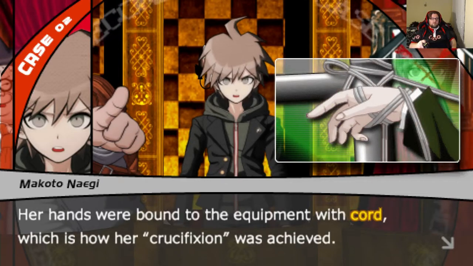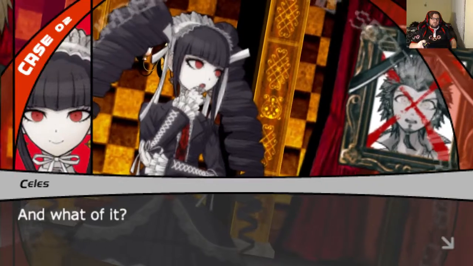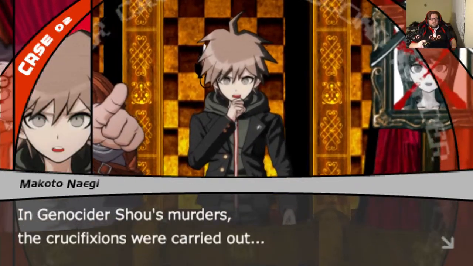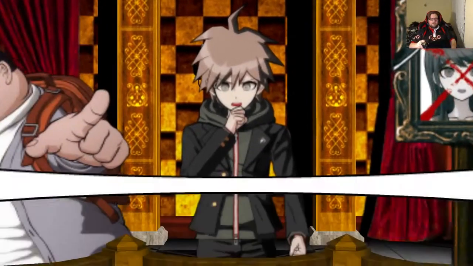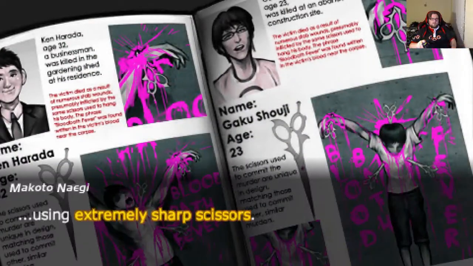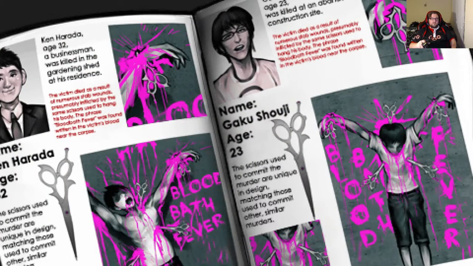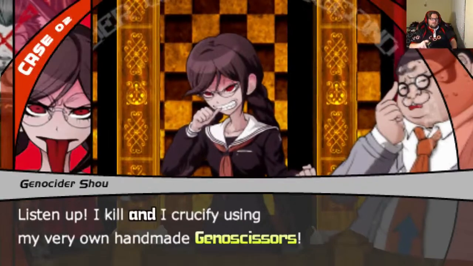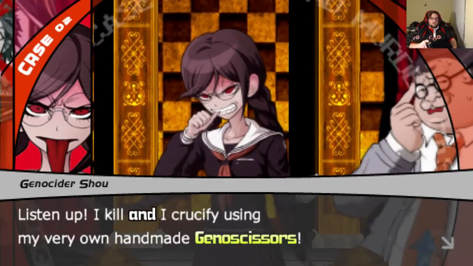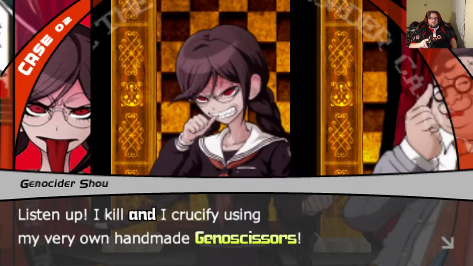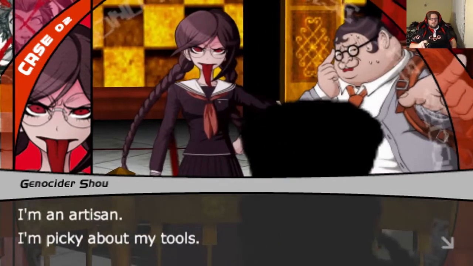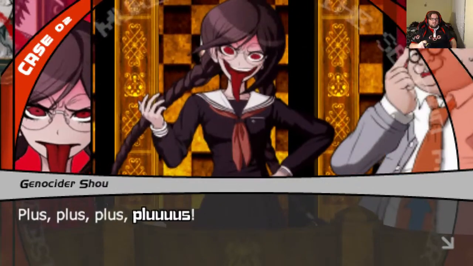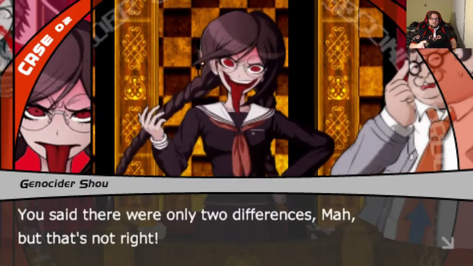Her hands were bound to the equipment with cord, which is how her crucifixion was achieved. And what of it? In Genocider Shuei's murders, the crucifixions were carried out using extremely sharp scissors. Listen up, I kill and I crucify using my very own handmade Genoscissors. I'm an artisan. I'm picky about my tools. Plus, you said there were only two differences.